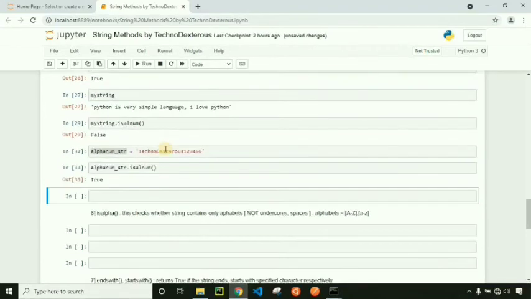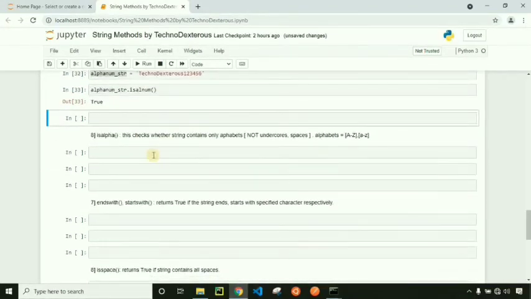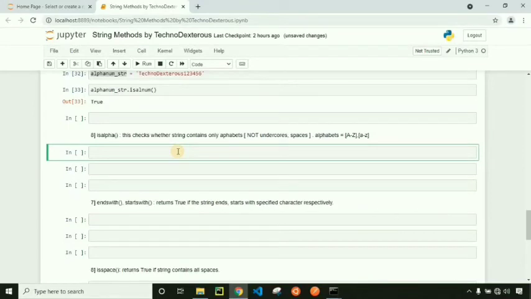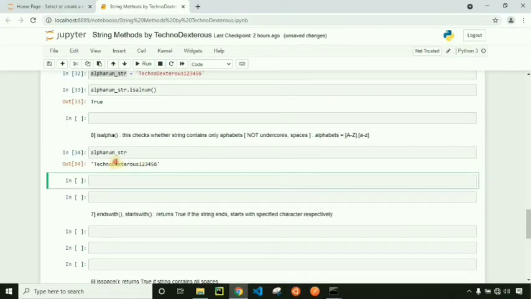Let's move towards isAlpha. This is used for checking if the characters present in a string are only alphabets or not. Alphanum string, so it contains alphabets as well as numbers. Let's check isAlpha method on it. It should be false because it contains numbers.